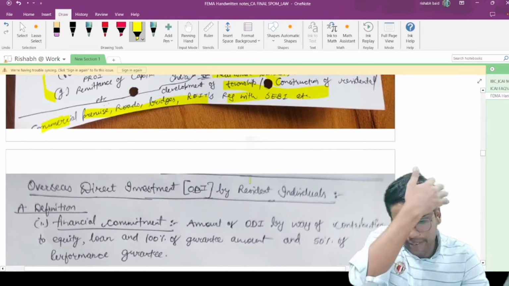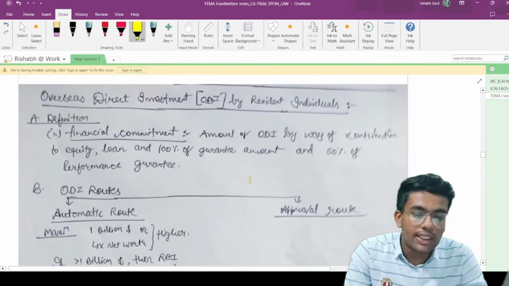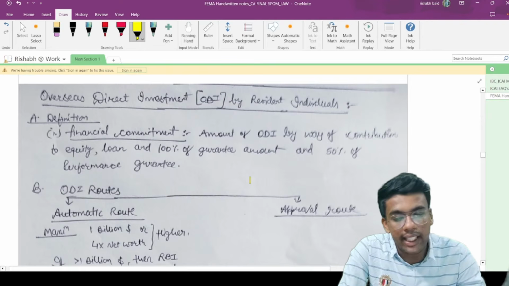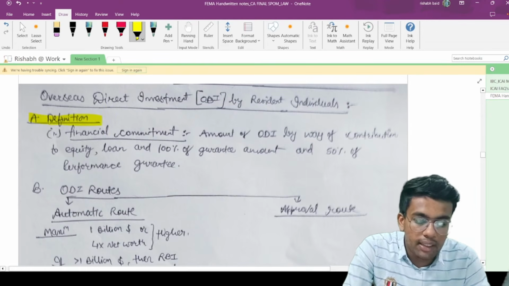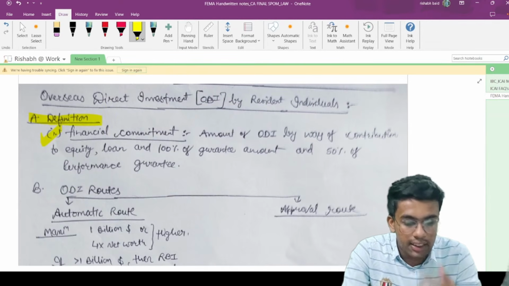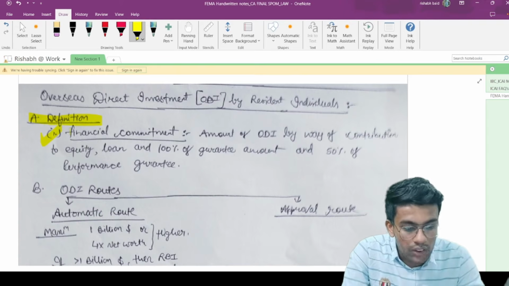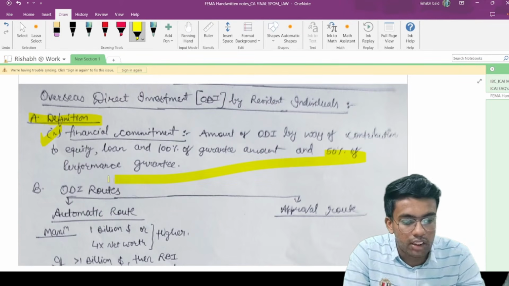This is a very important point. Now moving on to the overseas direct investment by resident individuals. What does the definition mean? The important definition is financial commitment. A question was asked from this, the 50% of performance guarantee.